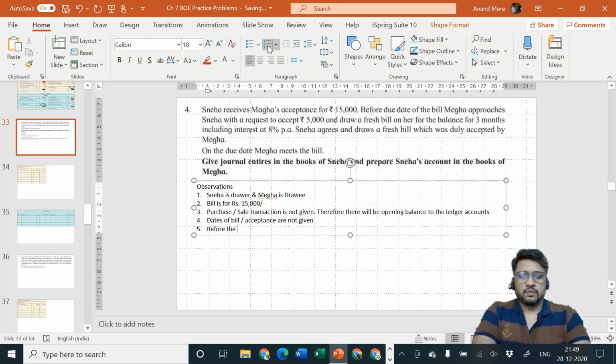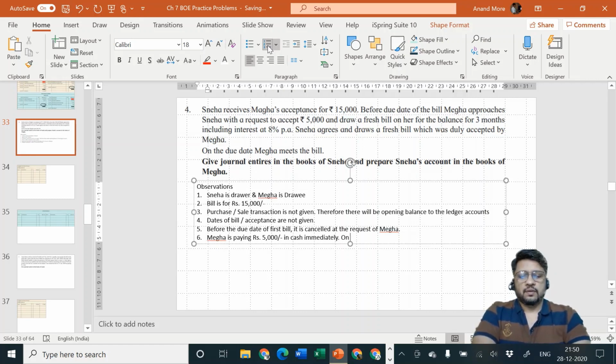Before the due date of first bill, it is cancelled at the request of Megha. Next one, they have told Megha is paying rupees 5,000 in cash immediately.